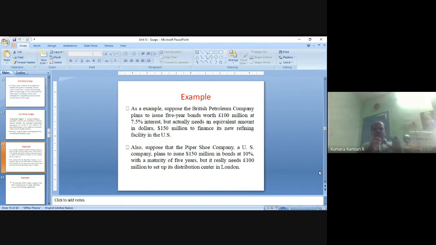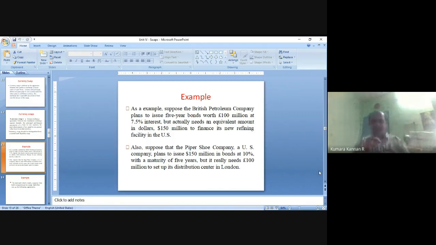Also, suppose at the same time, Piper Sue company, one American company, wants to issue $150 million worth of bonds at 10% interest rate with a maturity of 5 years. Right? They also have 5 years. But the American company really needs 100 million Great Britain pounds to set up its distribution center in London.